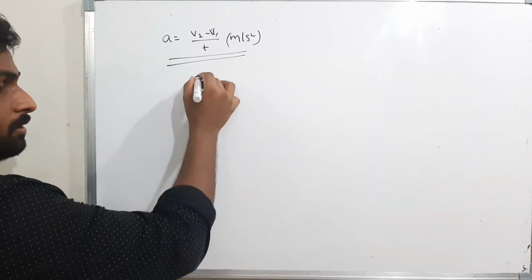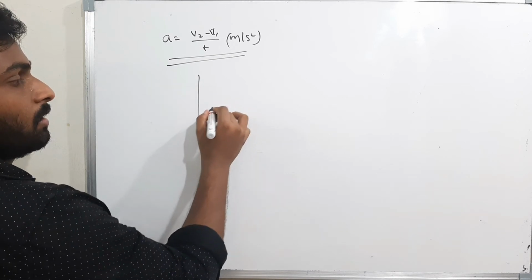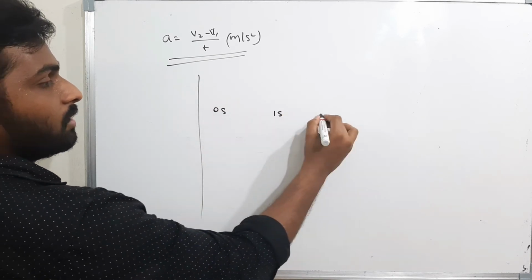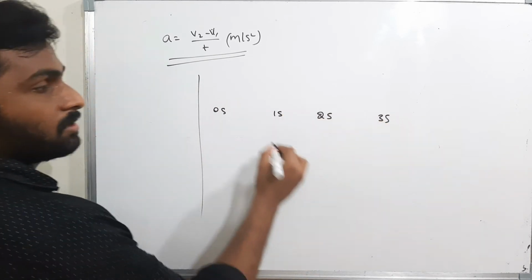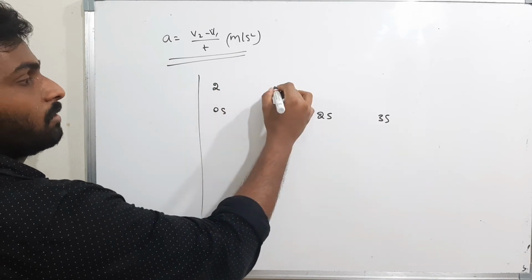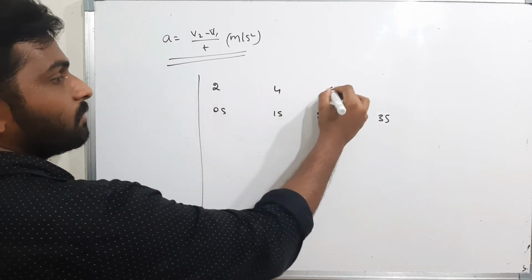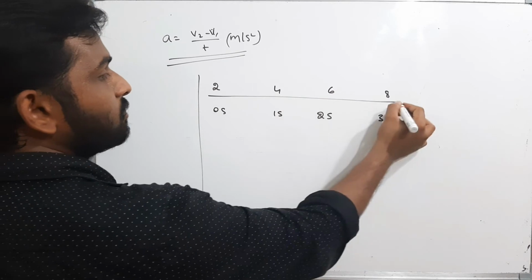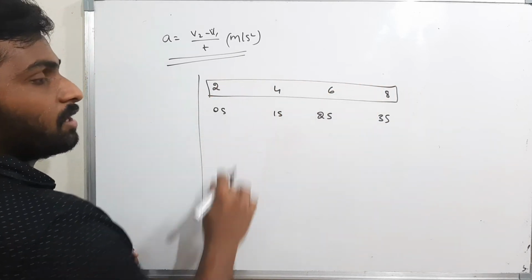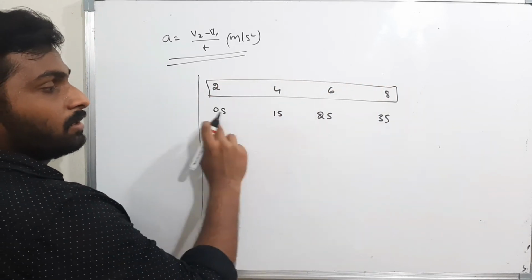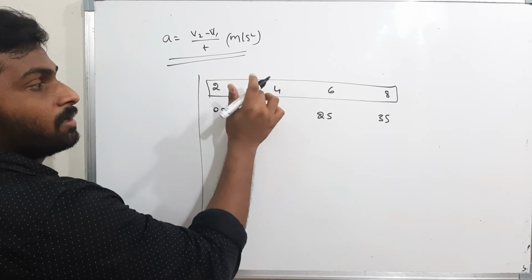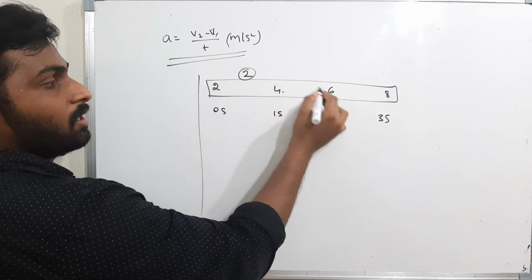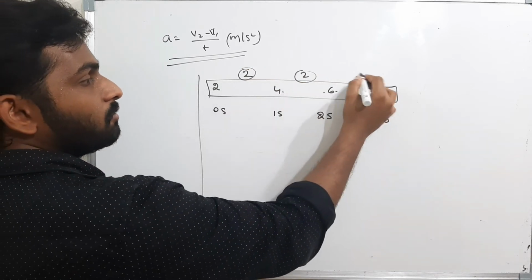Now see here. Now tell me: 0 seconds, 1 second, 2 seconds, 3 seconds. The velocity is 2, here the velocity is 4, 6, 8. Now tell me whether it is uniform acceleration or non-uniform acceleration. At every second, the velocity is increased by 2. Here it is increased by 2. Here it is increased by 2.